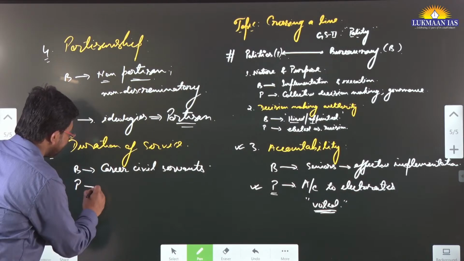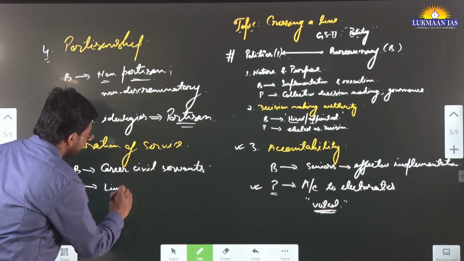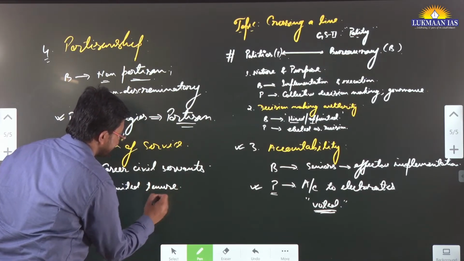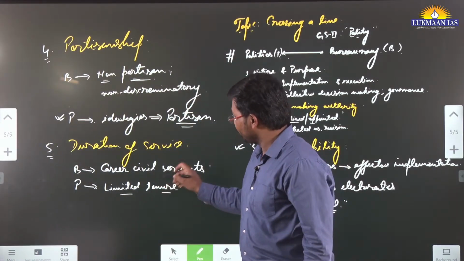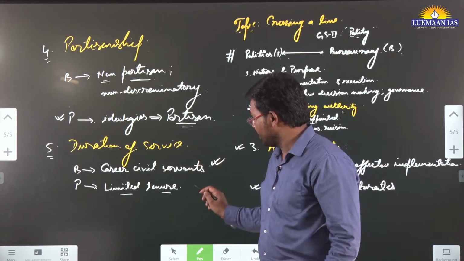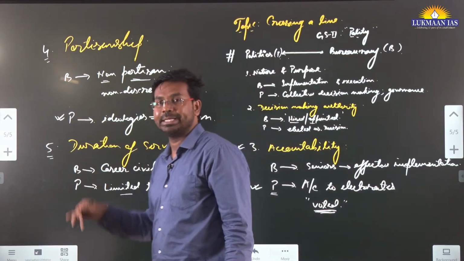And if we talk about politics, they are there for a limited tenure. Limited tenure means in India it is 5 years, in the USA it is 4 years. So bureaucrats are considered permanent executives and politicians are non-permanent executives. These are the basic differences.